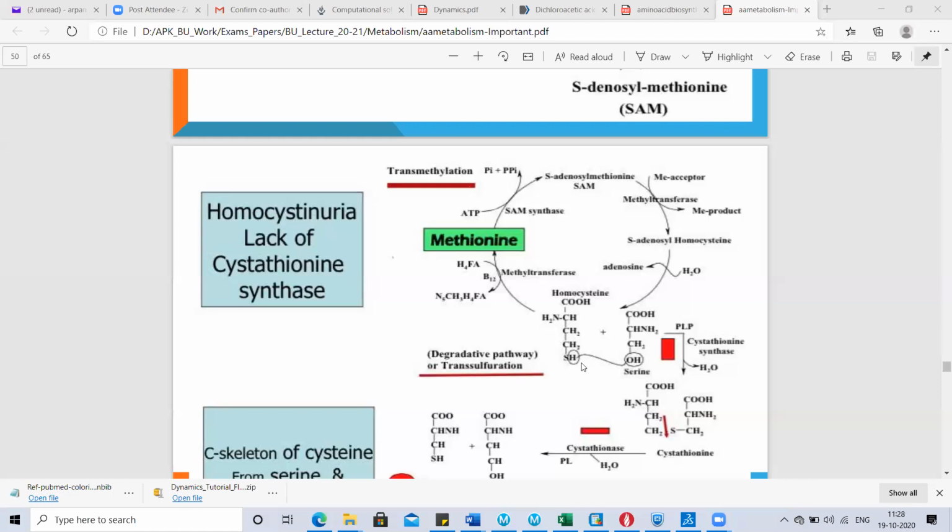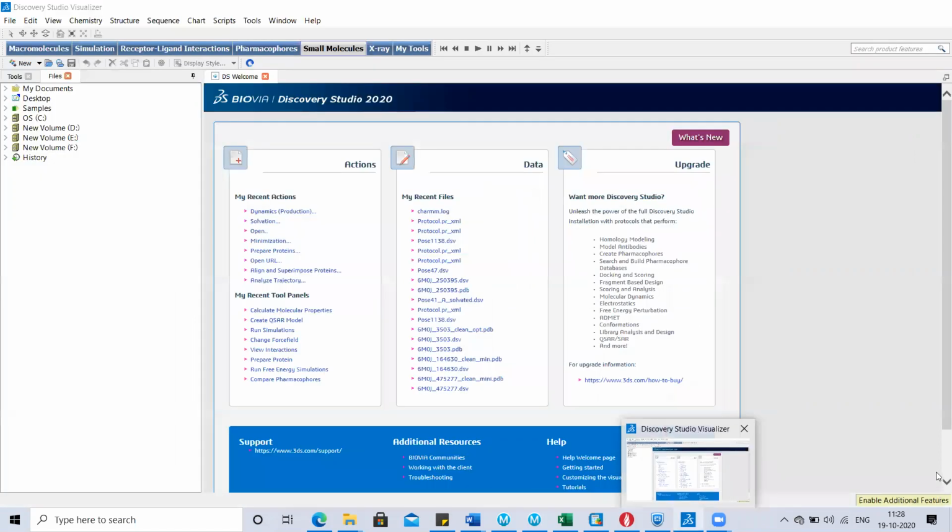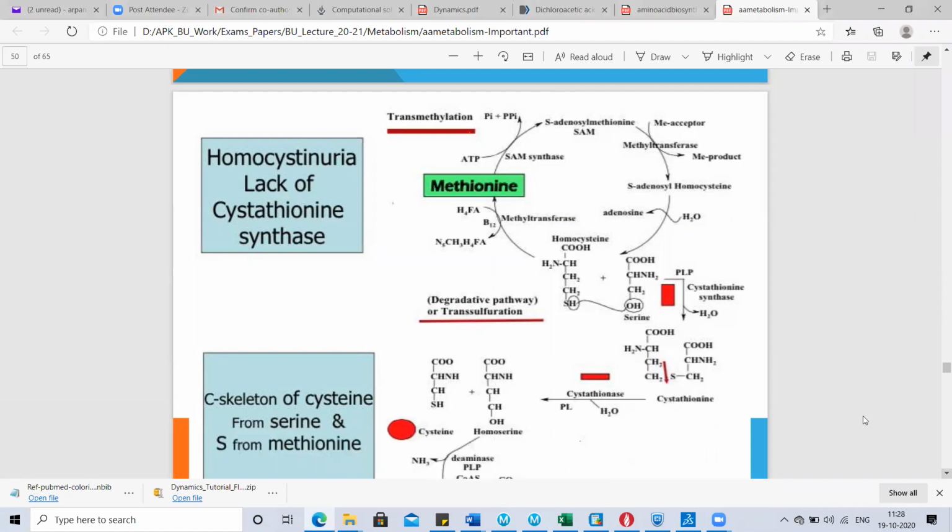Upon addition of serine to one homocysteine molecule, in the presence of the enzyme cystathionine synthase, it forms cystathionine. Cystathionine is another important molecule in the body which is useful in many reactions. We'll see them in detail in the next part. Basically, when this homocysteine reacts again with the OH group of serine, it becomes methionine.